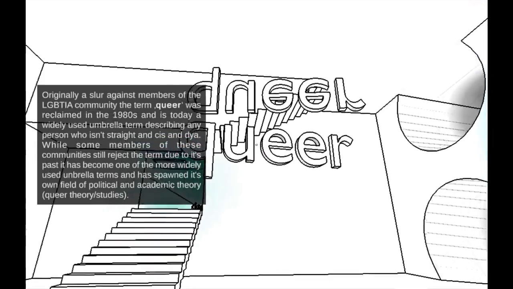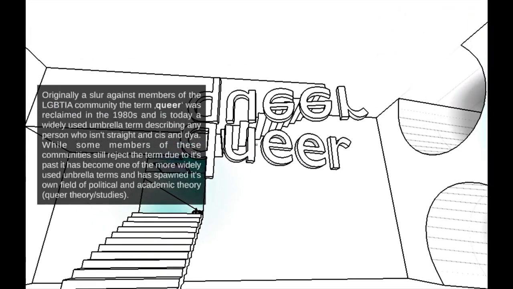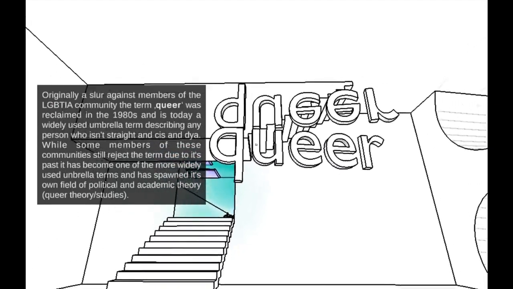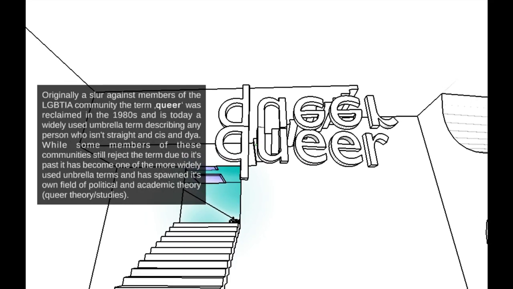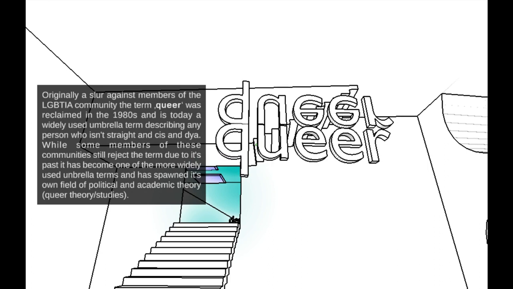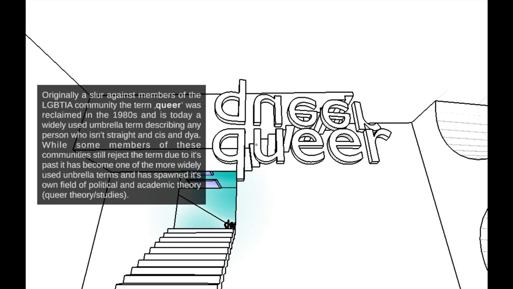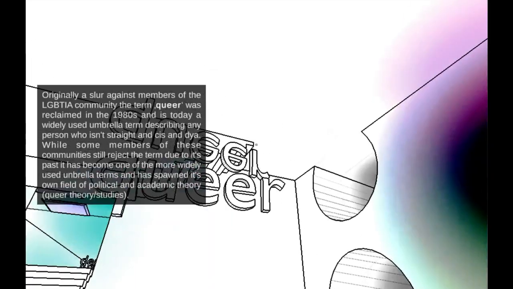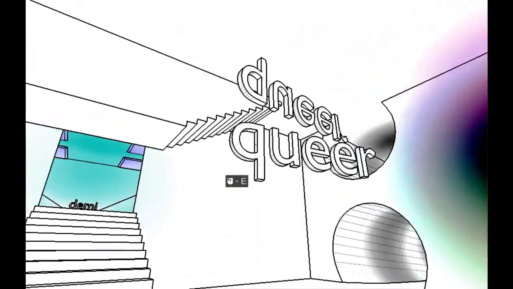You know, I do kind of remember when this was a slur, particularly around middle school age. But I'm ace aro myself, so I do kind of fall under this umbrella, and I very much accept the word queer. Because saying the full LGBTIA acronym can be different depending on who you ask, and that can get really confusing. But in layman's terms, if you just replace it with a one-syllable word, queer, I feel like that makes it a lot easier for people who don't know a lot about this to understand.